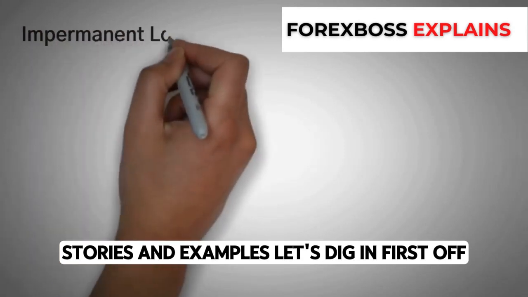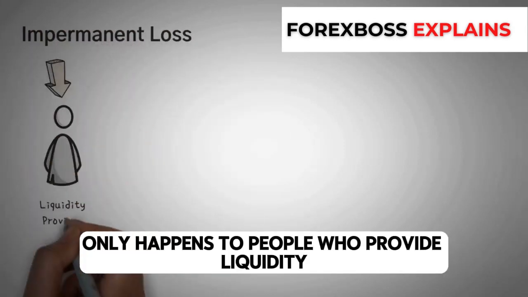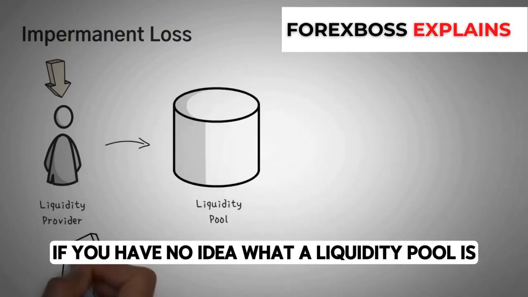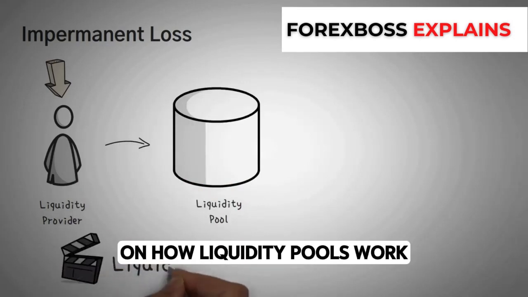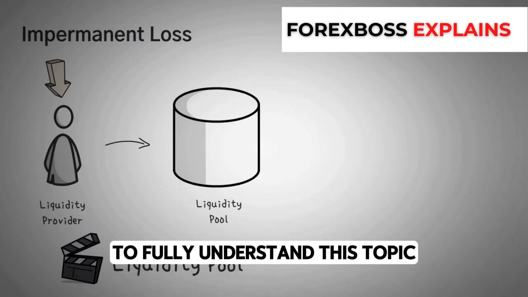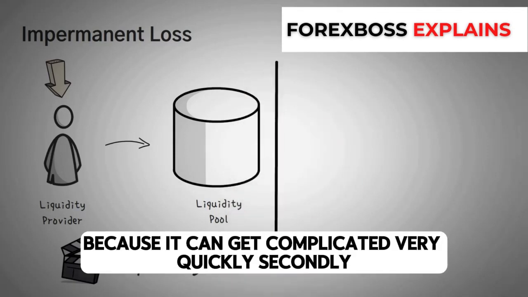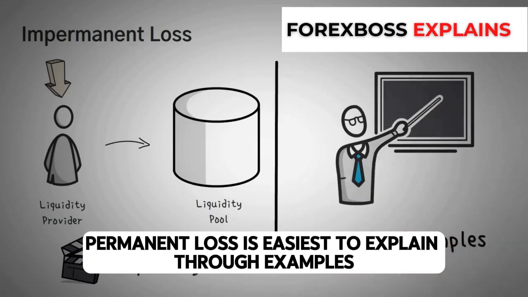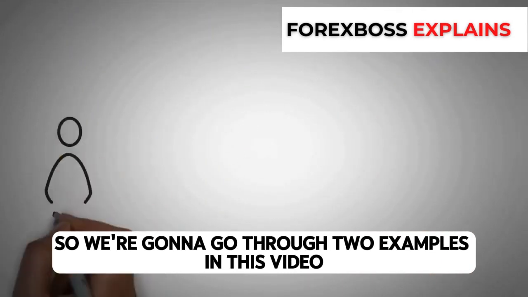Let's dig in. First off, impermanent loss only happens to people who provide liquidity to a liquidity pool. If you have no idea what a liquidity pool is, you'll need to watch our video on how liquidity pools work to fully understand this topic, because it can get complicated very quickly. Secondly, impermanent loss is easiest to explain through examples. So we're going to go through two examples in this video.